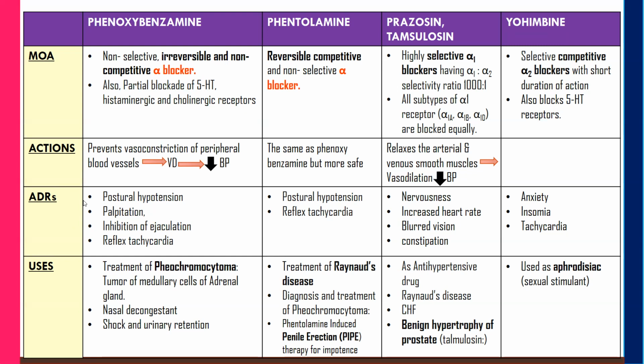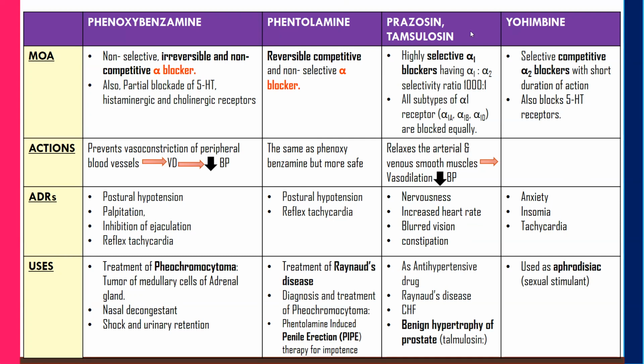Let's see the adverse effects. Phenoxybenzamine causes postural hypotension, palpitation, inhibition of ejaculation, and reflex tachycardia. Whereas phentolamine causes postural hypotension and reflex tachycardia. Prazosin and tamsulosin cause nervousness, increased heart rate, blurred vision, constipation. Adverse effects of yohimbine are anxiety, insomnia, and tachycardia.